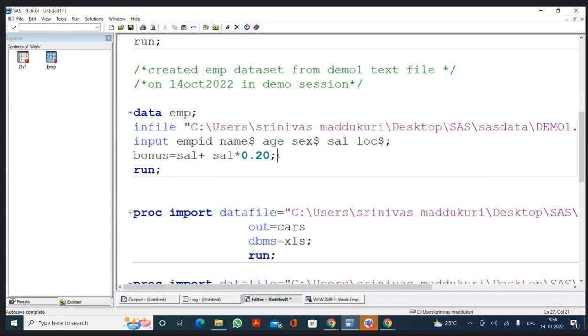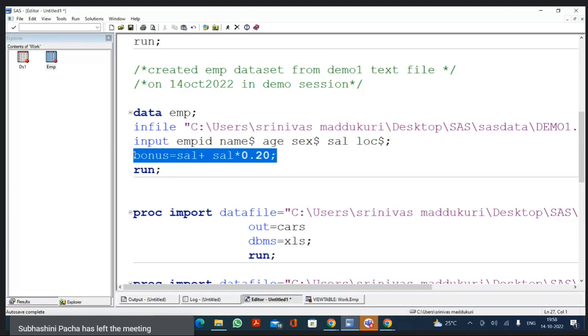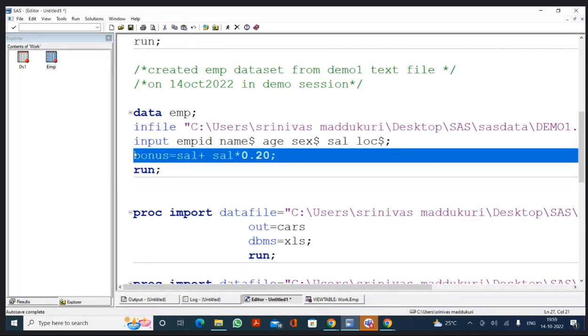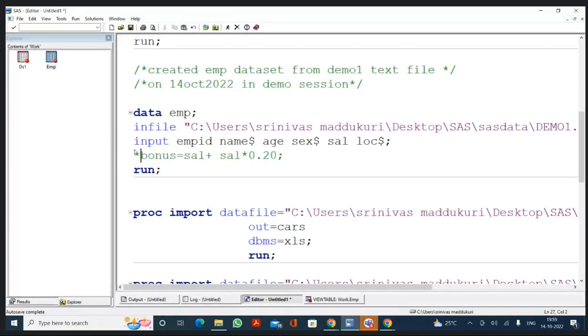So what we should do, instead of deleting it completely, is keep this in the comment section. How do we keep this in the comment section? We can do it in two methods. One is starting with the asterisk symbol so that it becomes commented. But the problem with this is, again, you need to manually remove the asterisk symbol. But what is the second method that we have? Control /.